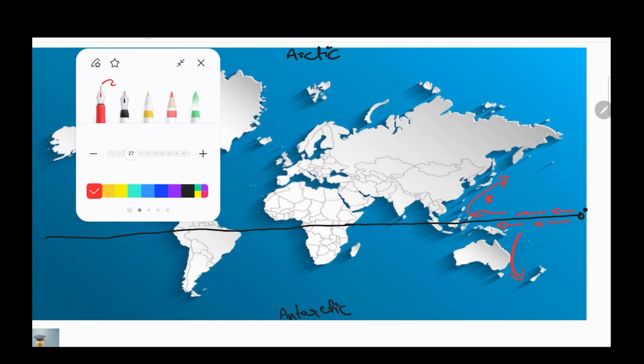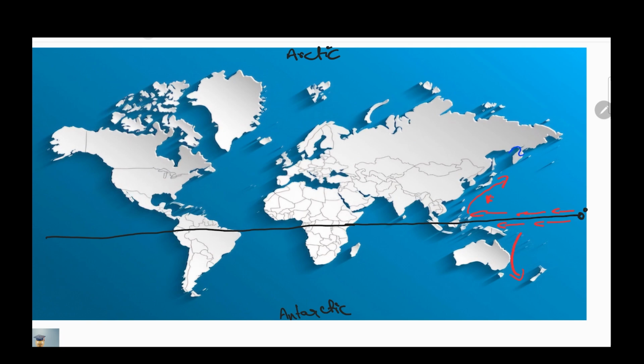Now we shift towards cold currents. There is a gap between Japan and Russia. One ocean current comes, that is called the Oyashio current. Here the warm and cold ocean currents meet, which is helpful for a rich fishing spot, because phytoplankton are more here, so fish are also more. This is the Oyashio cold current.